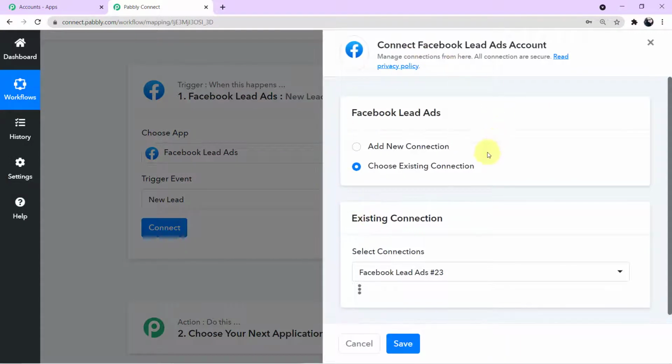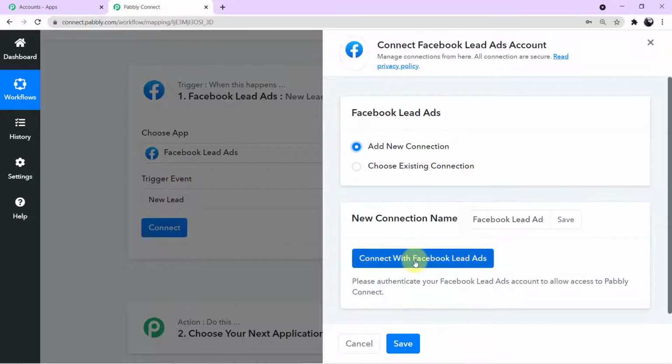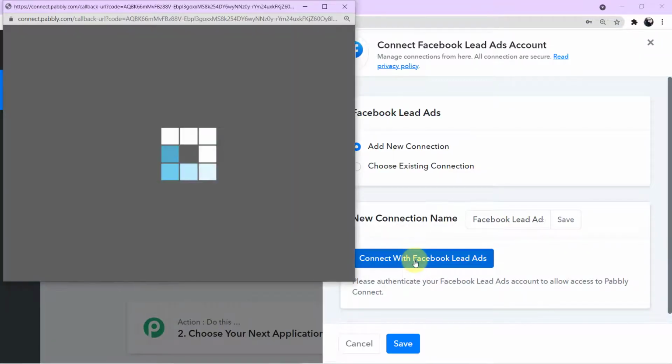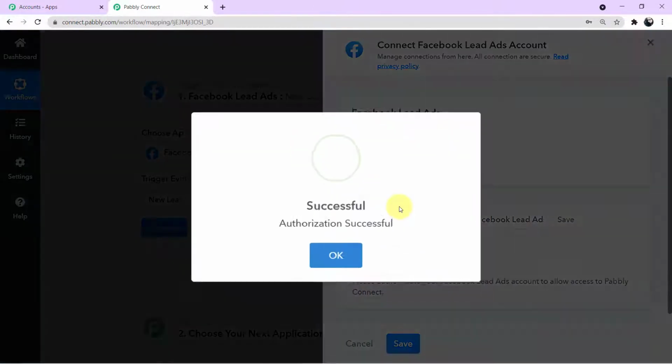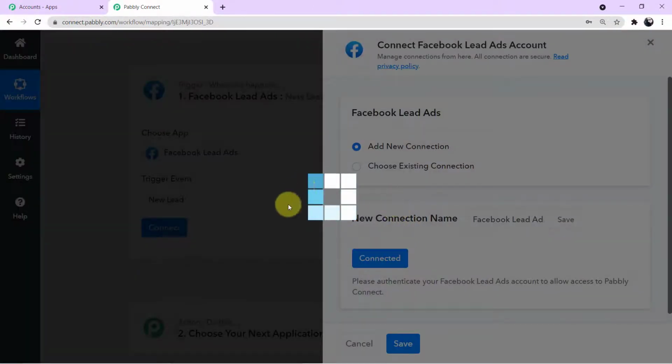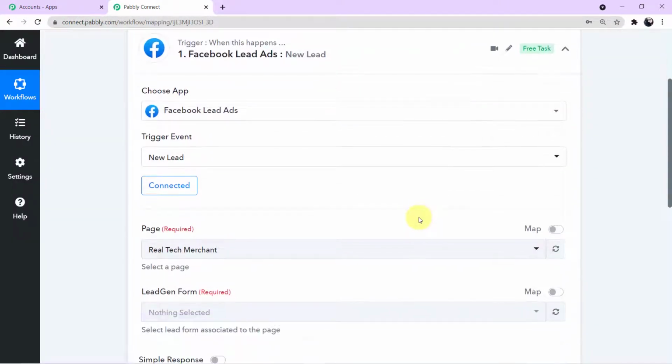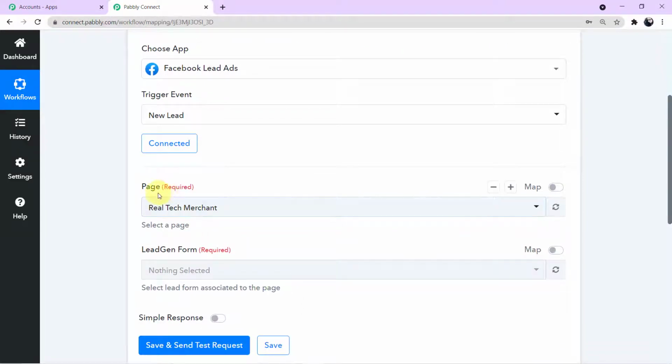A mini window will emerge in front of me asking for 2 options, add new connection and choose existing connection. I'll click on add new connection, and now I'll click on connect with Facebook lead ads. Because my Facebook account is already logged in, I'm successfully authorized, as you can see on my screen. Now it is asking us to fill up 2 required fields. First it is asking for the page, and second it is asking for the lead form.